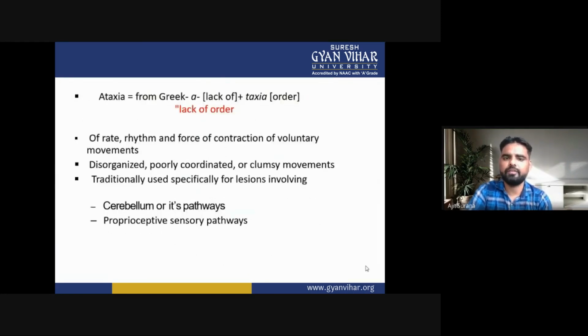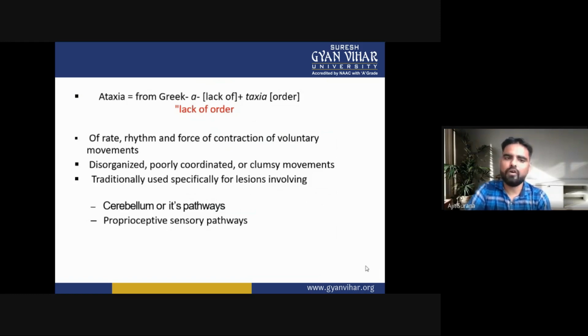Okay, we are discussing ataxia. Ataxia comes from a Greek word: a means lack of, and taxia means order. So lack of order is called ataxia.